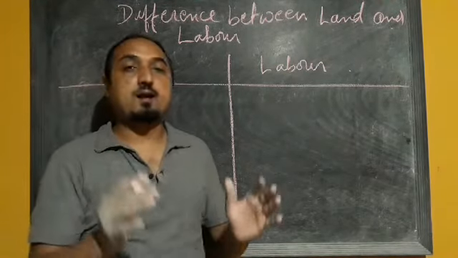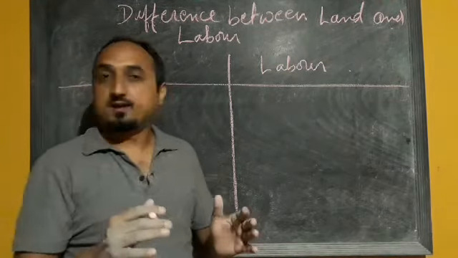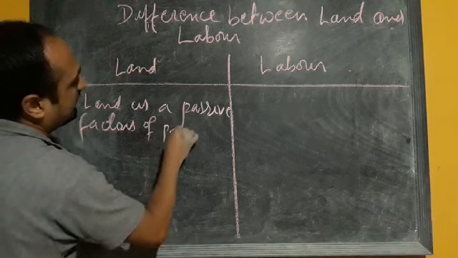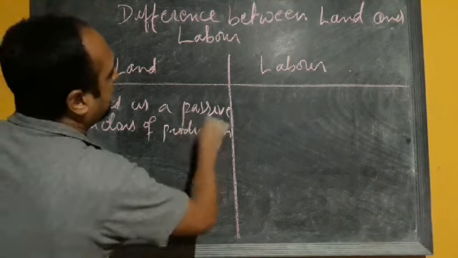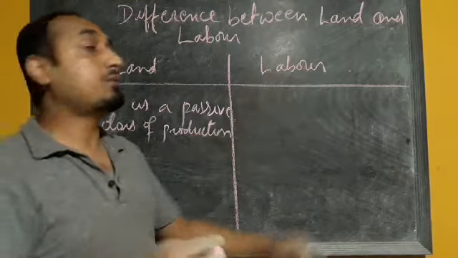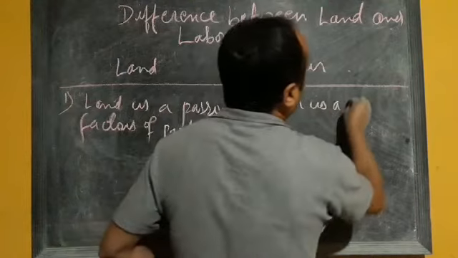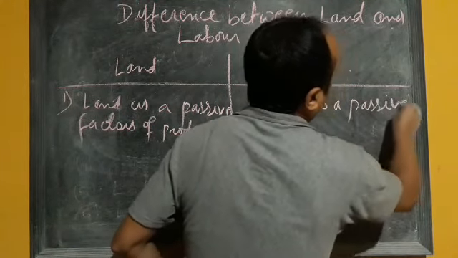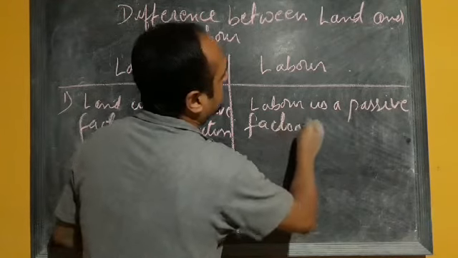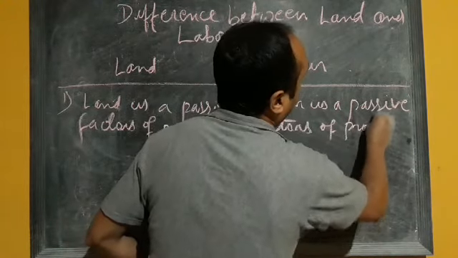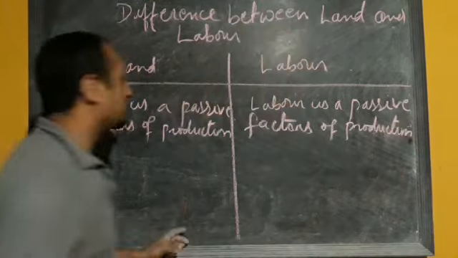Land, whatever factors of production, land is a passive factor of production, whereas labor is what type of factor of production? Labor is an active factor of production. So that is the first difference.